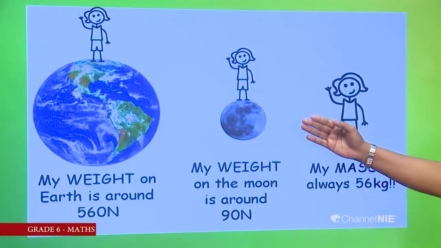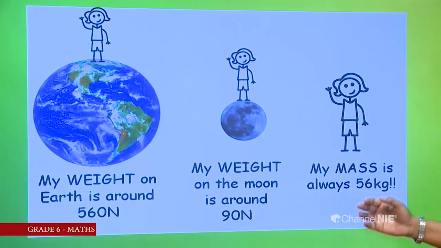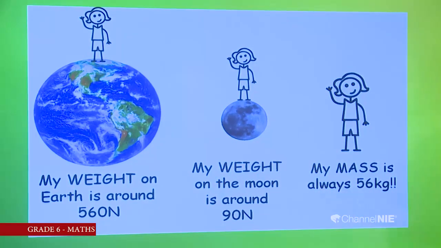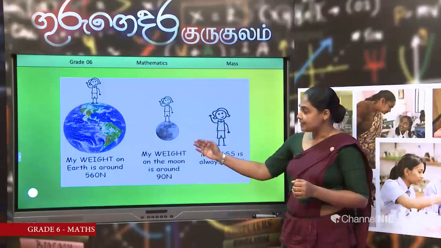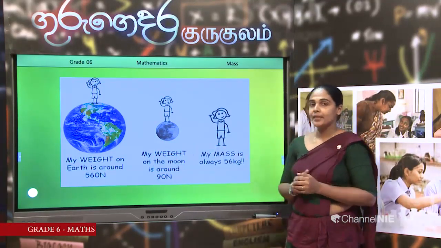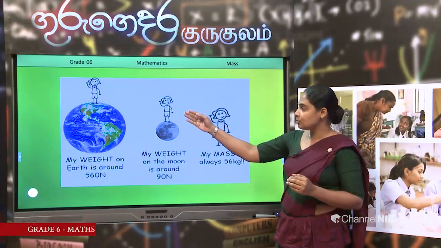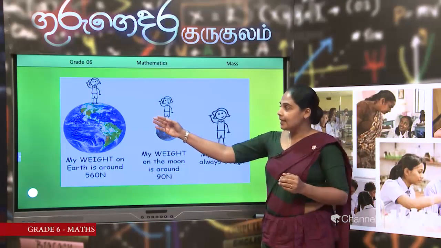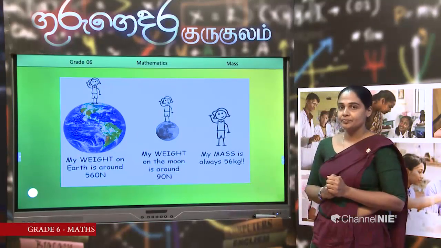Now, Jack is on the moon. Where is Jack? On the moon. Now he says, my weight on the moon is around 90 newtons. What happened? The weight has decreased. Now you know the reason. The attraction towards the moon is less than the attraction towards the earth, or we can say the force acting on Jack towards the moon is less than the force acting on Jack towards the earth.